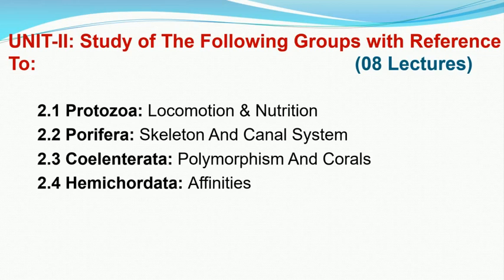Last point of this unit is Hemichordata, where we are going to deal with the affinities, basically the phylogenetic relationship with chordates and non-chordates. So we know that hemichordates are like an intermediate group between the chordates and non-chordates or invertebrates.